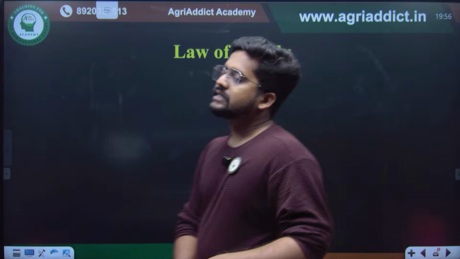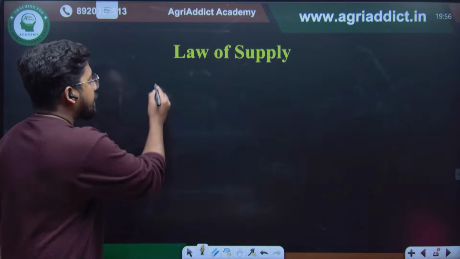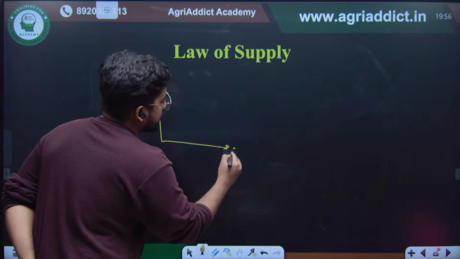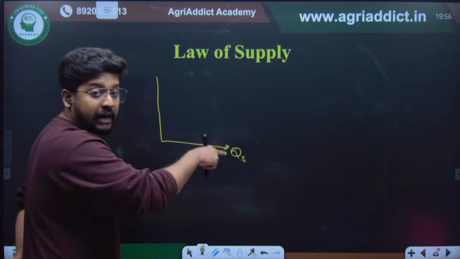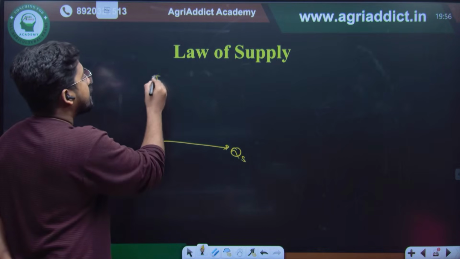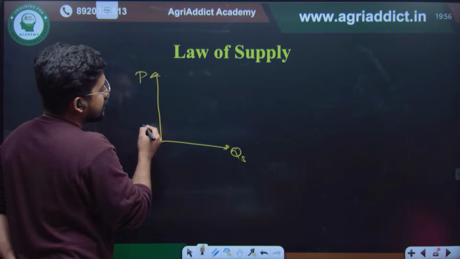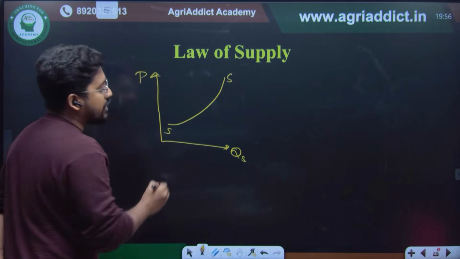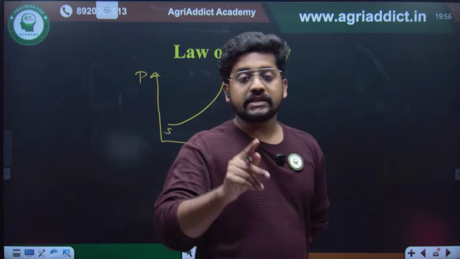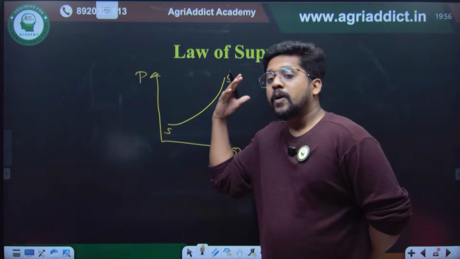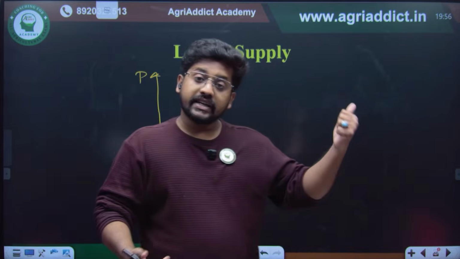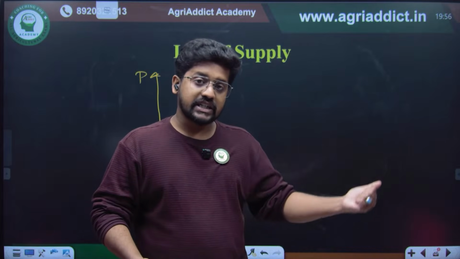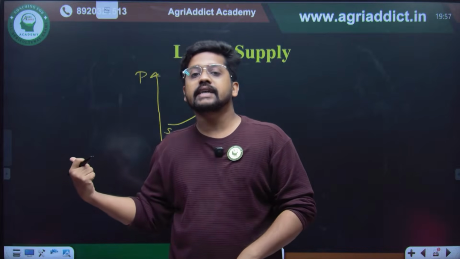Law of supply is exactly opposite to the demand. Price and quantity supplied: on the x-axis it will be quantity supplied. There it was quantity demanded, and price will be on the y-axis, and the law of supply will be going like this. This is the supply curve. So what does it signify? Price and quantity supplied will have a direct relation. In the law of demand, it was an inverse relationship. In the law of supply, it is a direct relationship.